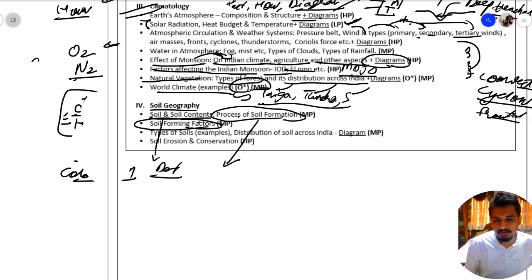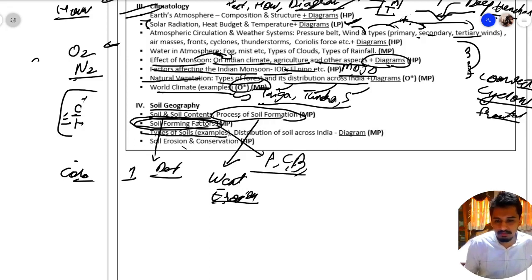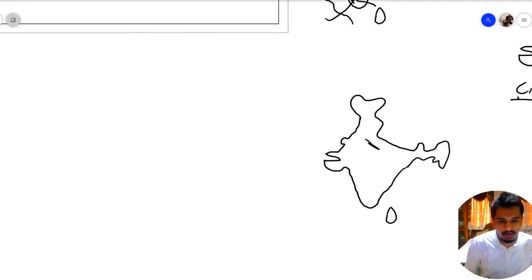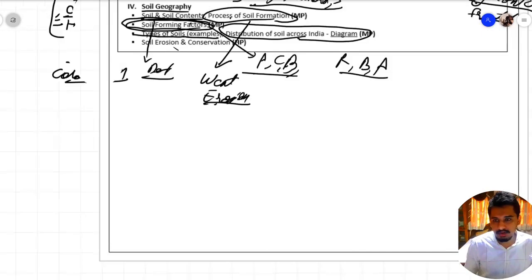See, the process of soil formation will include weathering, erosion and various such processes. And what are the soil forming factors? We have physical, chemical, biological. These are the soil forming factors. Then in types of soil, we have various soils such as red, black, alluvial, and their distribution should be known to you again in a map of India. In a map of India, you should know that alluvial soil is found here, black soil is found here. Let me change the pen color, and red soil is found somewhere here. So like this you should know the distribution of soils.